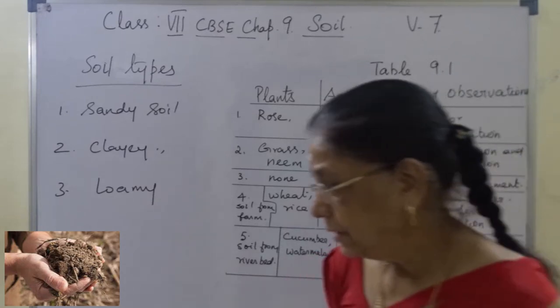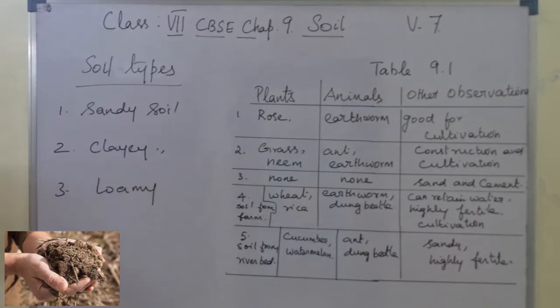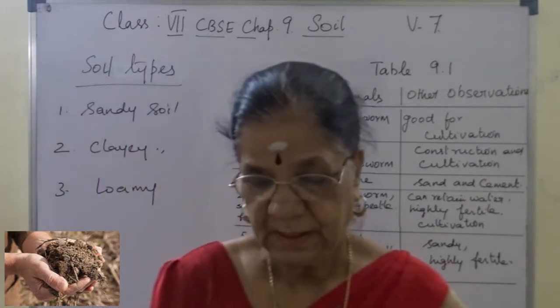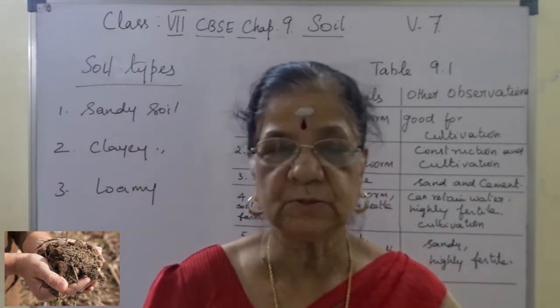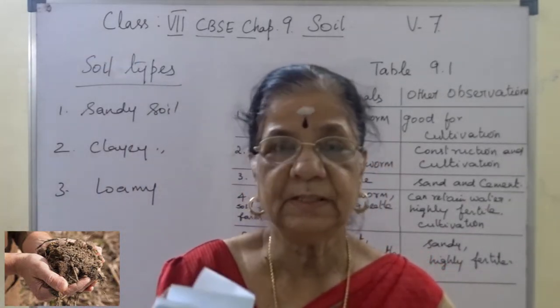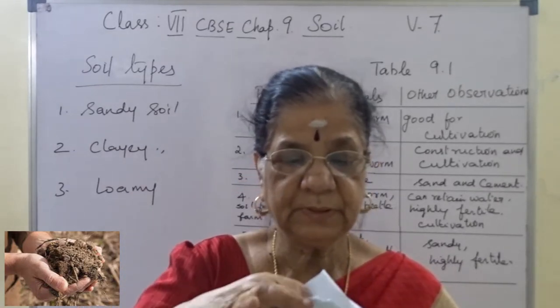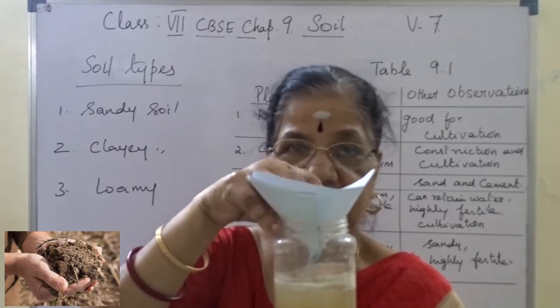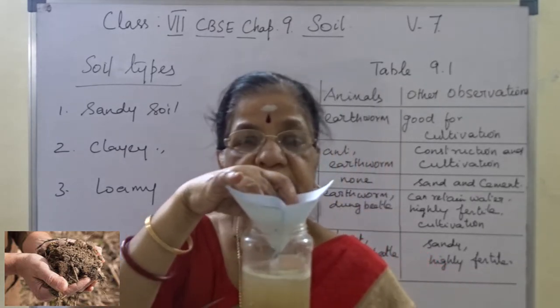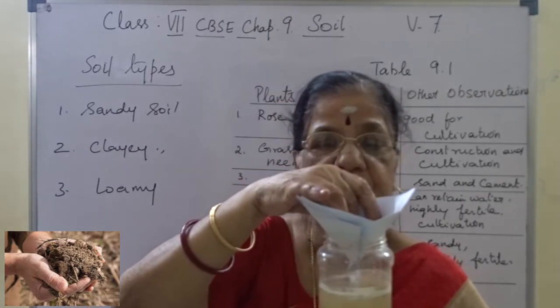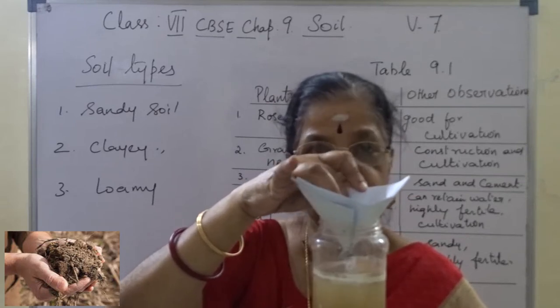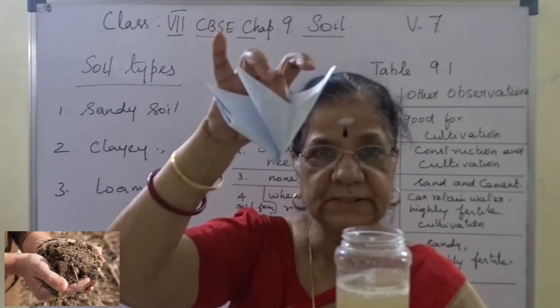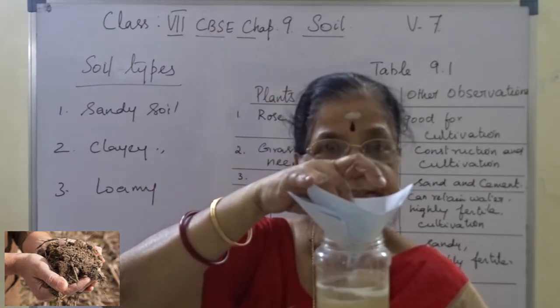Actually, for example, we take a beaker, and then we take a funnel also. Take a beaker and funnel, and you keep a filter paper inside like this. The funnel filter paper இப்படி வை, சரியா? And like that you take three beakers, three funnels, three filter papers folded like a funnel, and put it inside.